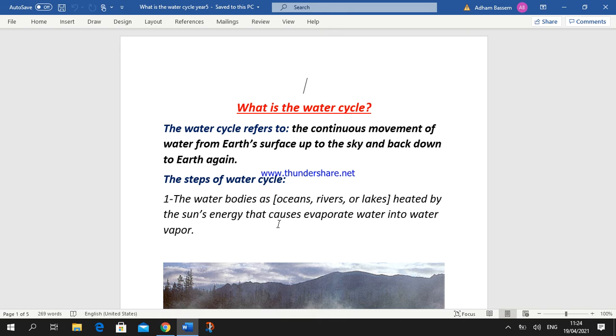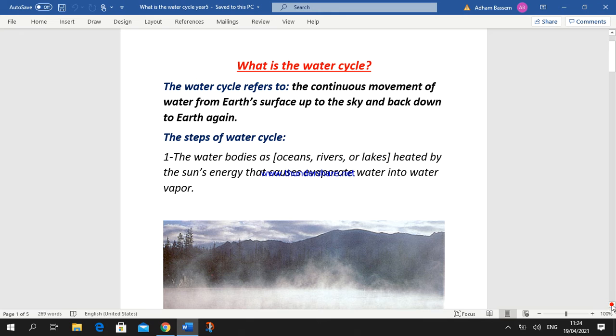The water cycle occurs through many steps, okay? So in this recorded session, we demonstrate the steps of the water cycle. Number 1, water bodies such as oceans, rivers, or lakes are heated by the sun's energy, which causes the water to evaporate into water vapor.